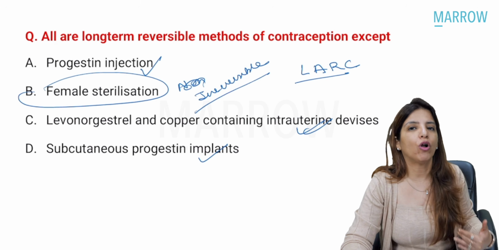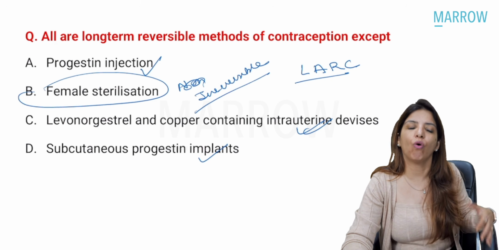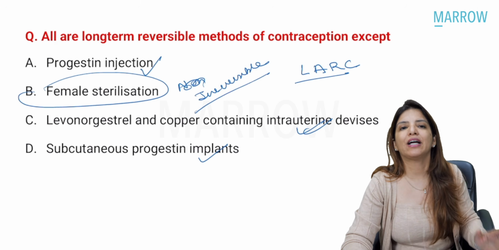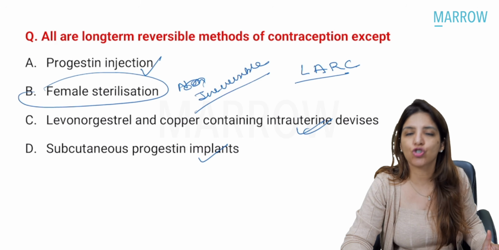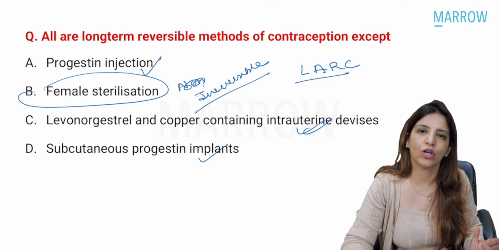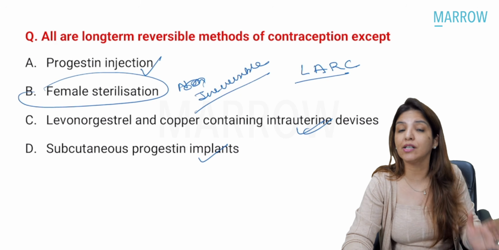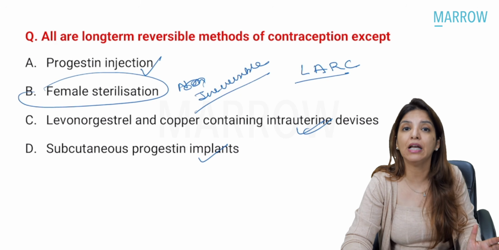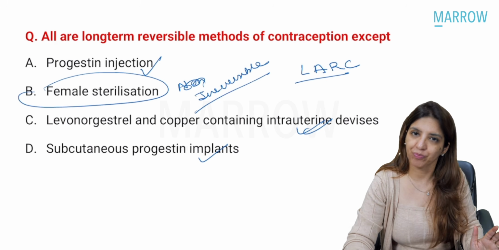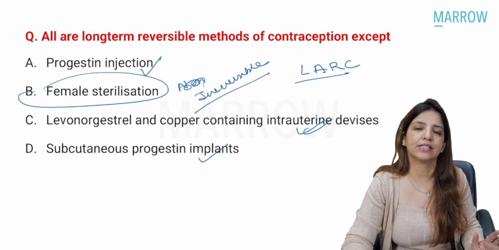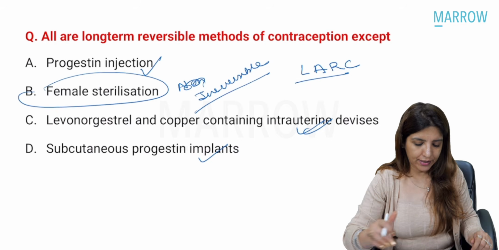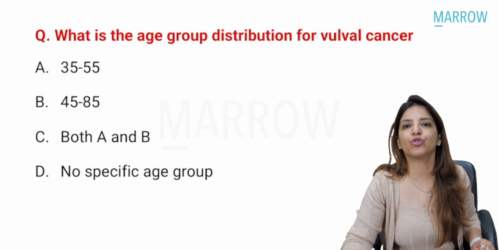But then for all your question purposes, from the exam point of view, you have to remember that male and female sterilization are irreversible methods of contraception. This is only under rare circumstances if a female comes to us that we go for tubal recanalization, right? But otherwise, it is taken as an irreversible method of contraception. Clear?